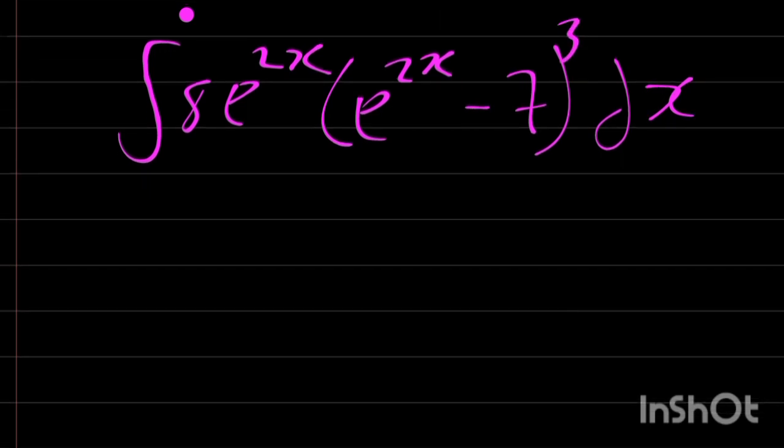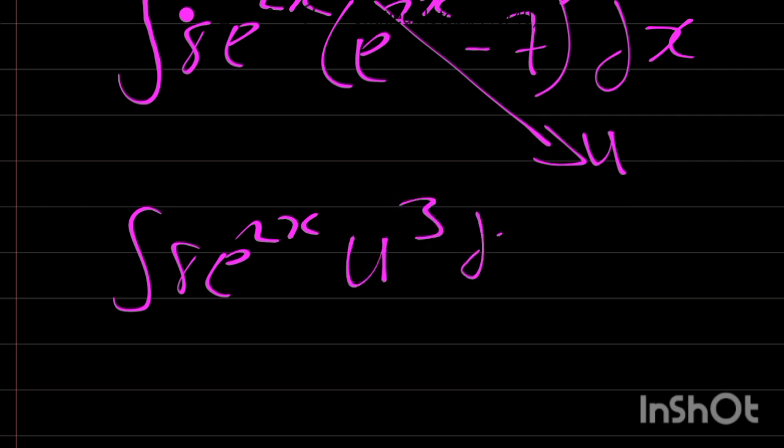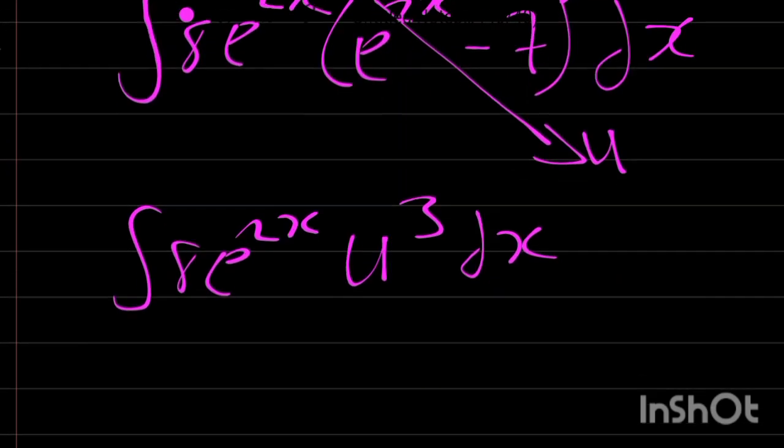Okay, but we've made the whole of this expression equal to u. Now we are going to substitute the value of u in that place. Therefore, I have integration of 8 exponential 2x, then u raised to power of 3 with respect to dx. We've gotten an expression for dx, because we cannot integrate u with respect to x. Therefore, we have du over